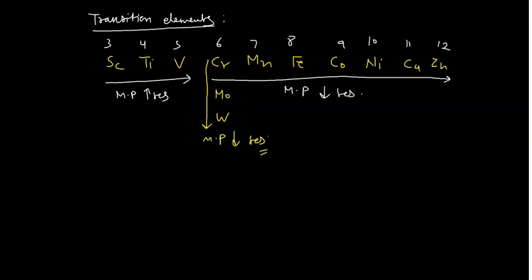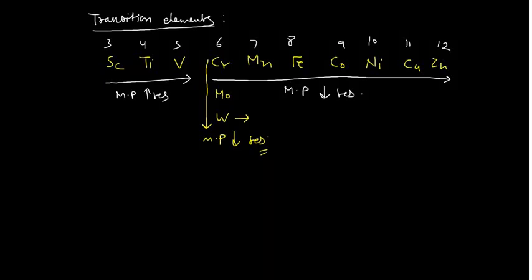Okay, so I checked it. Tungsten has the highest melting point among the transition metals, somewhere around 3410 degrees centigrade. Right, so this is the highest for any metal. So three things you have learned: carbon has the highest melting point, followed by graphite, and after graphite you have tungsten. Okay, so this is true.